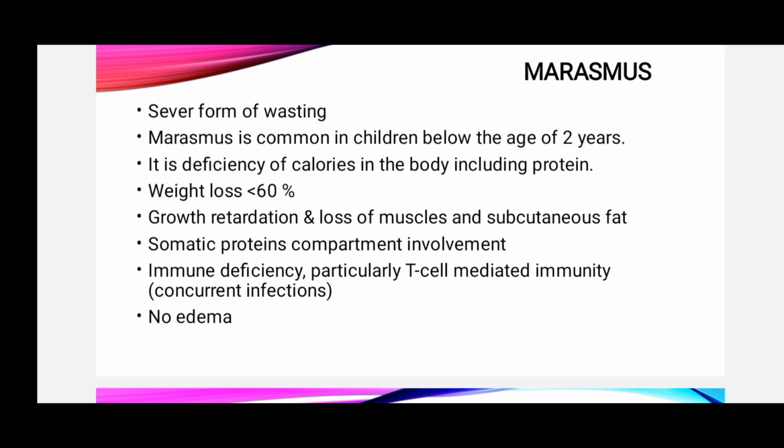Students, it is a severe form of wasting. Marasmus is common in children below the age of 2 years. It is a deficiency of calories in the body, including protein. Weight loss is below 60%, with growth retardation and loss of muscle and subcutaneous fat, somatic protein compartment involvement, and immune deficiency, particularly T cell mediated immunity, and no edema is seen in this condition.